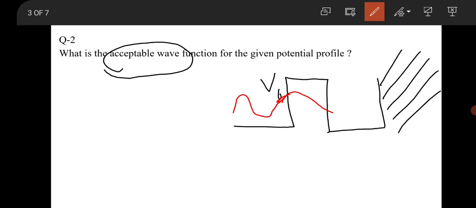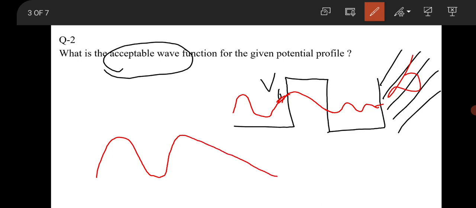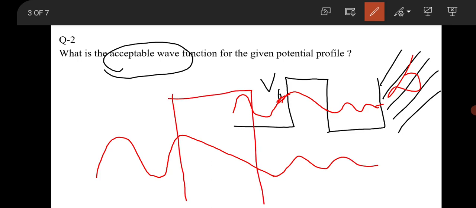Inside the barrier there will be a decay-like function, and in the infinite potential region it will come to 0 at the boundary. So the acceptable wave function is oscillatory in nature outside the barrier, then it decays inside the barrier, and then it is again oscillatory outside. This is the acceptable wave function for the given question.